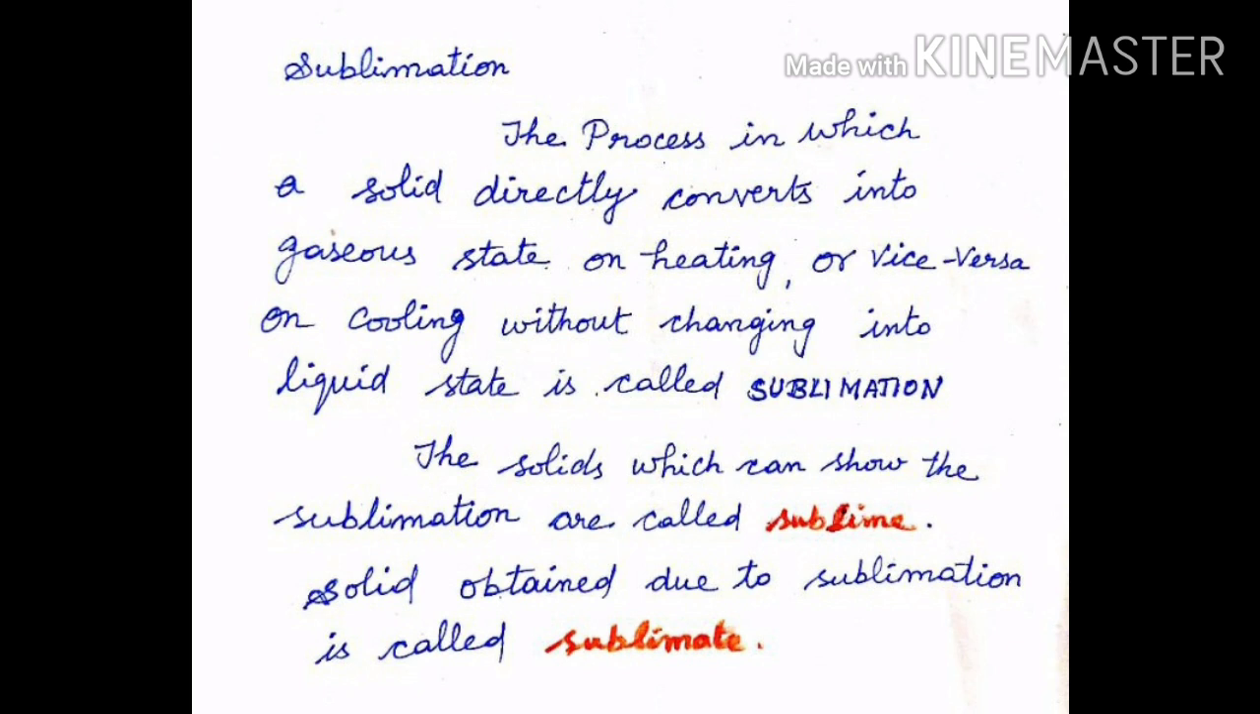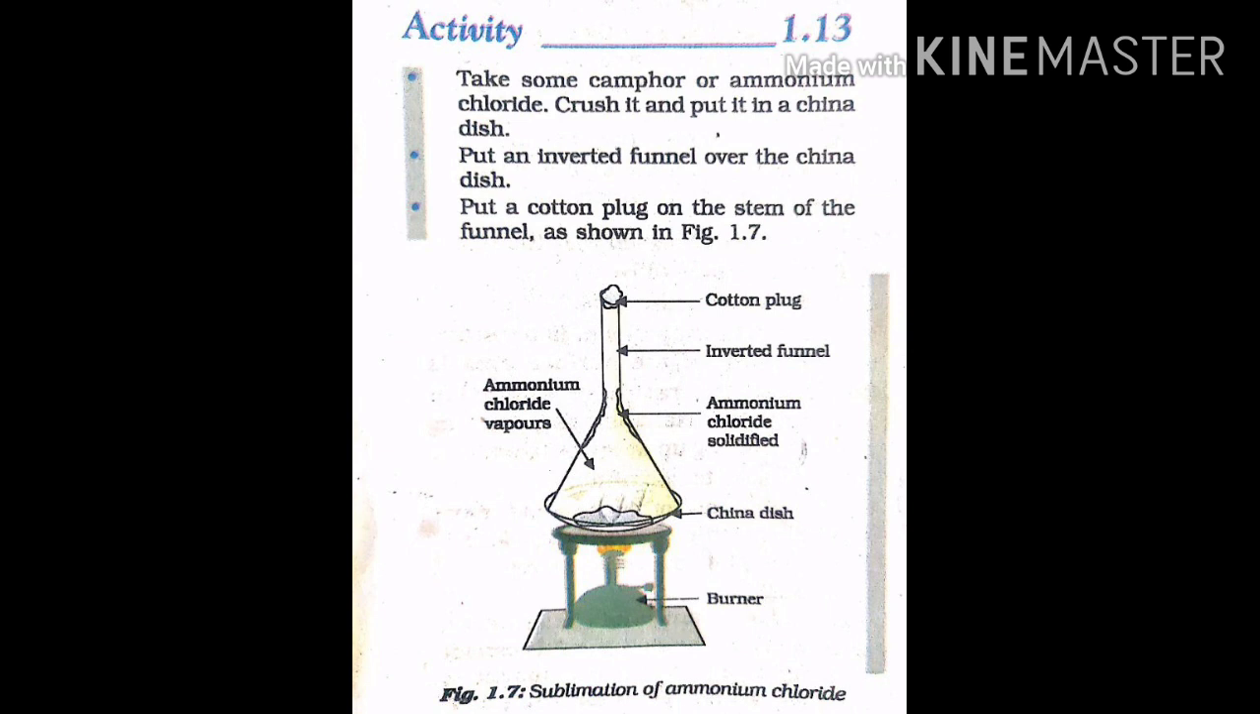What happens when we leave camphor or naphthalene, that is, mothballs, in open space for some time? They disappear. Why? Because these materials have a unique property due to which they are directly converted into gaseous state without changing into liquid state when exposed to air. This process is called sublimation. The following activity explains the sublimation.